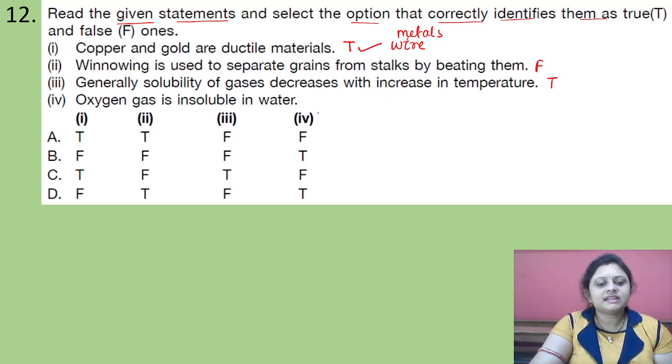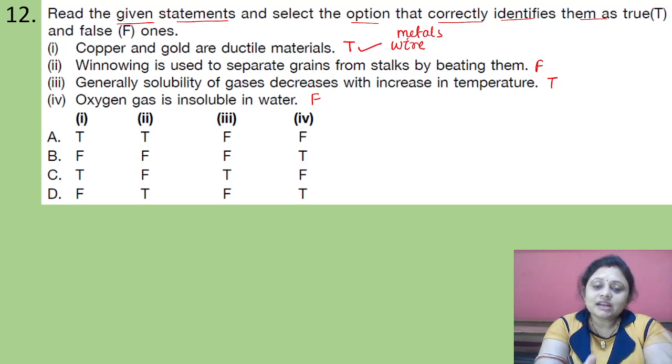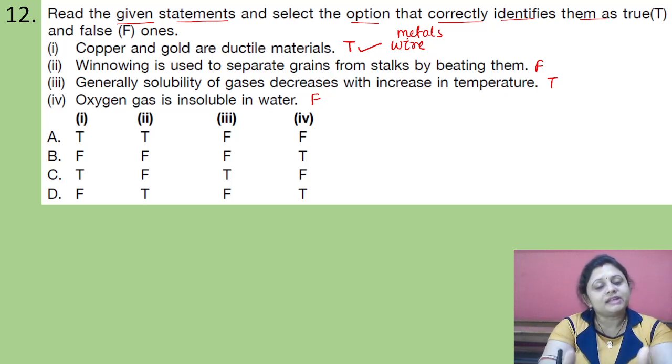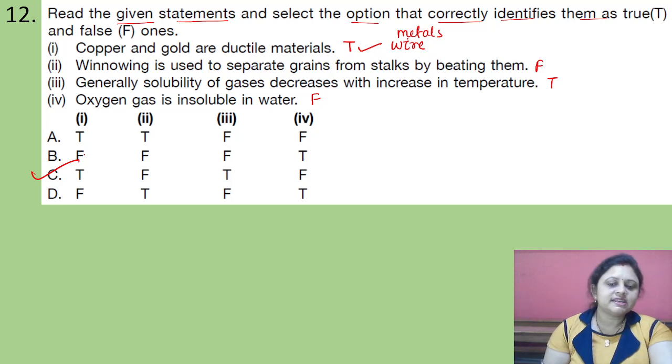Then oxygen gas is insoluble in water. This one is false. Oxygen gas is soluble in water, and that oxygen is used by the aquatic animals and plants. Okay. So TF, where is it present? It is present in option C. That's why option C is the correct answer.